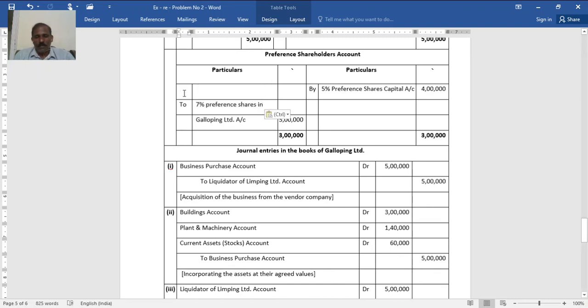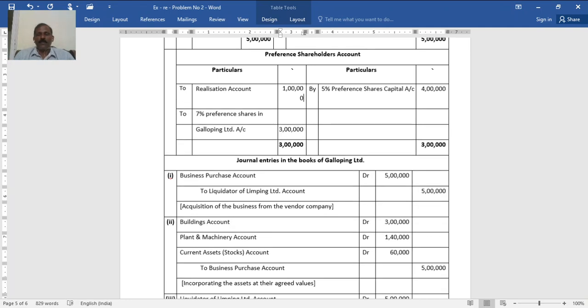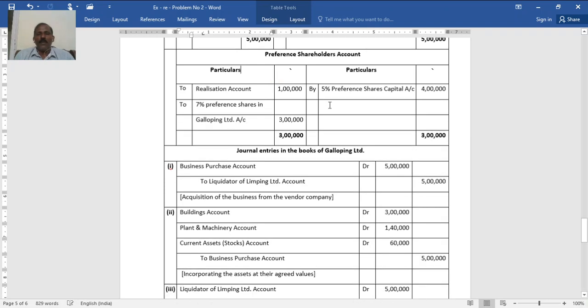that excess 1 lakh, realization account. 1 lakh realization, that is a discount. So total should be 4 lakh.